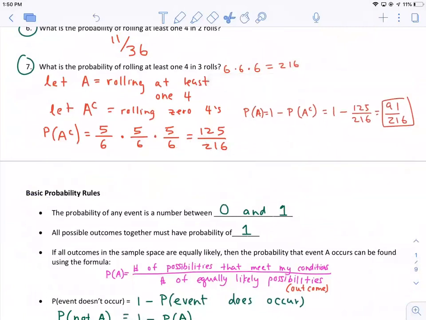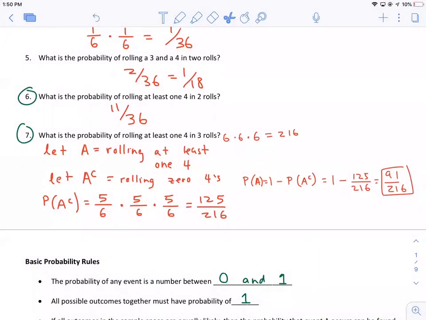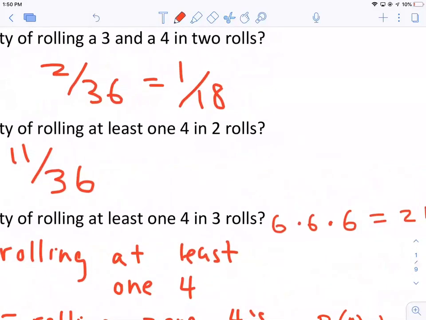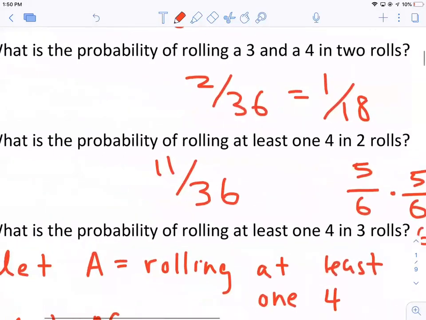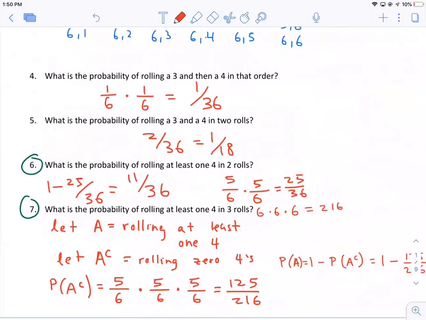Right, so we could have done the same thing for number 6 as well. We did not have to draw out the sample space. So what's the chance of not rolling a 4 in 2 rolls? That would be 5 over 6 times 5 over 6. Right, so the chance of not rolling a 4 is 25 over 36. And 1 minus 25 over 36 is 11 over 36.